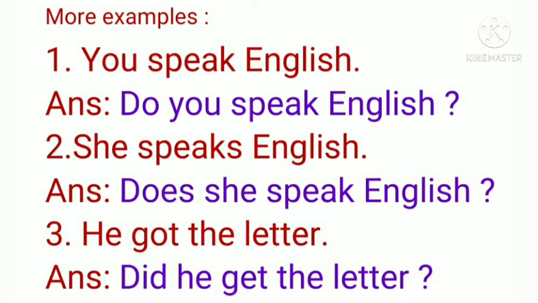And when the suffix s or es is added to the main verb, then you have to take does. And when the main verb is in the simple past tense, you have to take did to form yes no type questions. Got it?